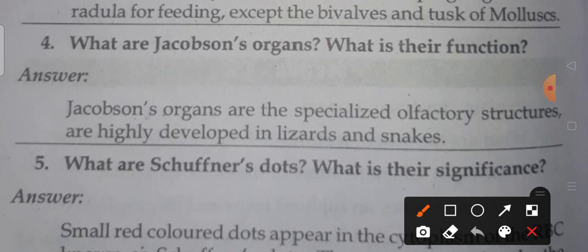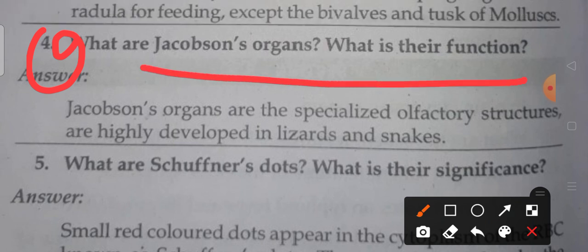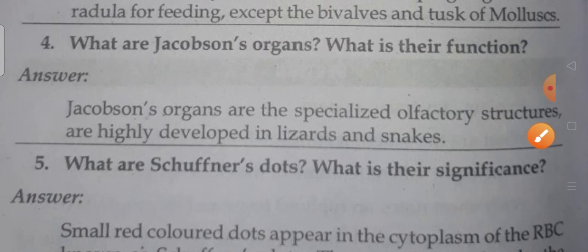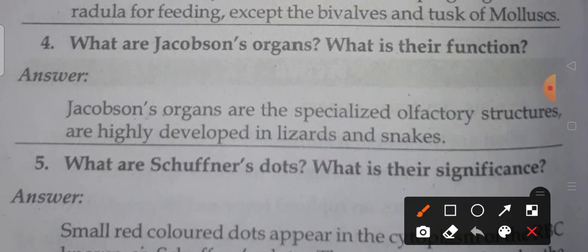Okay, one more question, which is also important, but it did not come in the paper I am discussing. Please go through it. It is not out of the question paper, but it is a very important question. What are Jacobson's organs? What is their function? Jacobson's organs are specialized olfactory structures, highly developed in lizards and snakes. They are mainly olfactory structures, developed mainly in lizards and snakes.